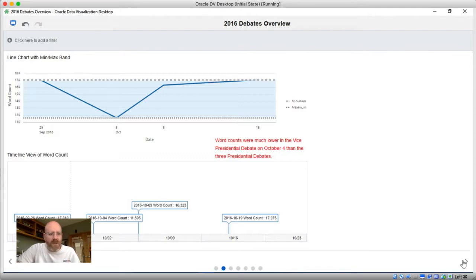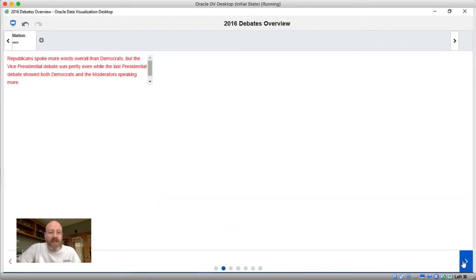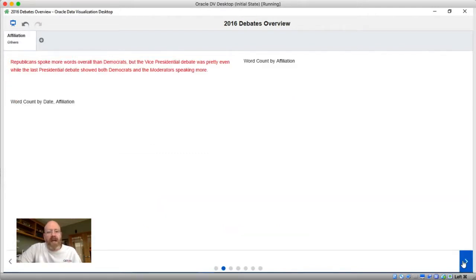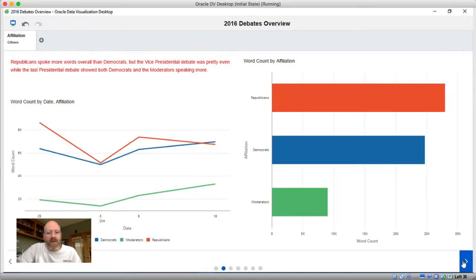If we move to the next insight, what we were looking at here is a word count by affiliation. We can see in this instance that Republicans spoke more overall words during the debate than the Democrats did, who obviously both of them did more than the moderator, since it's the candidates who should speak the most.